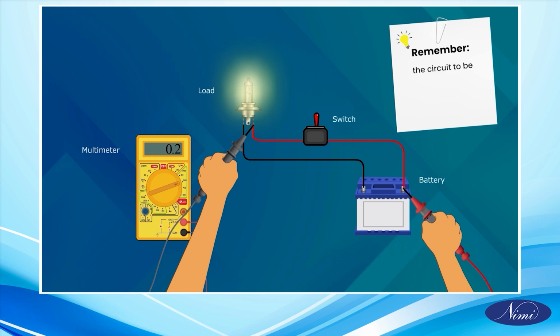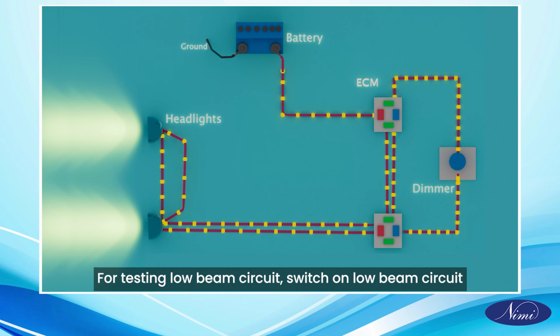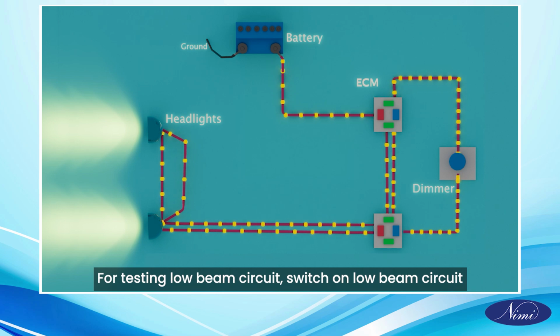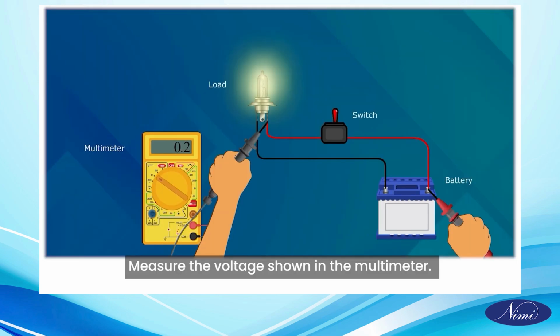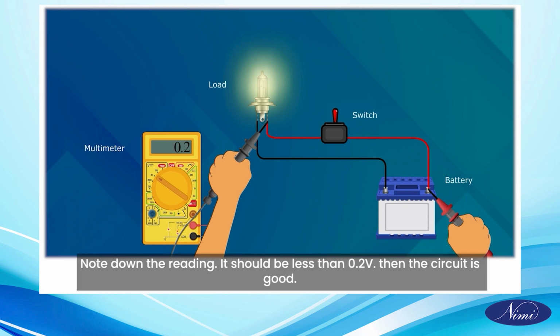Remember, the circuit to be tested must be operating under a load to measure voltage drop. For testing the low beam circuit, switch on the low beam circuit. Measure the voltage shown in the multimeter. Note down the reading. It should be less than 0.2 volt. Then the circuit is good.